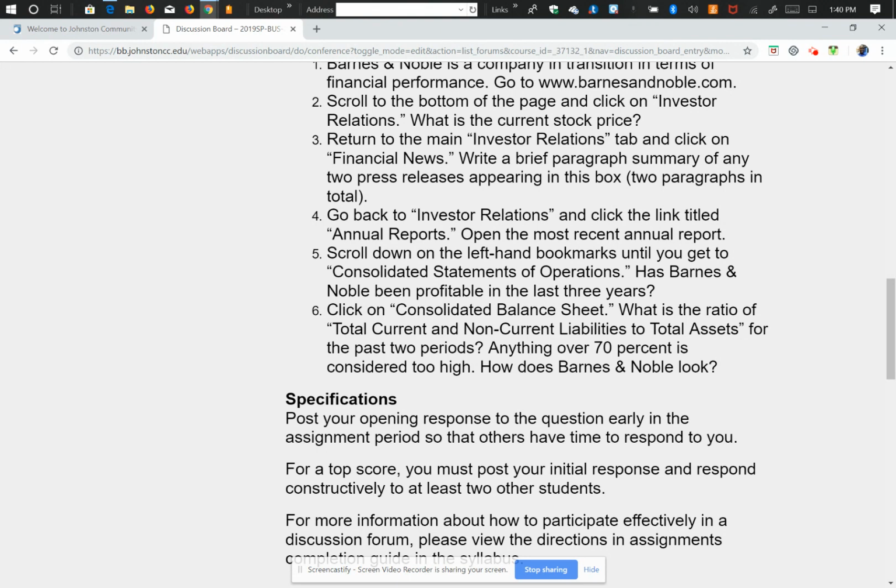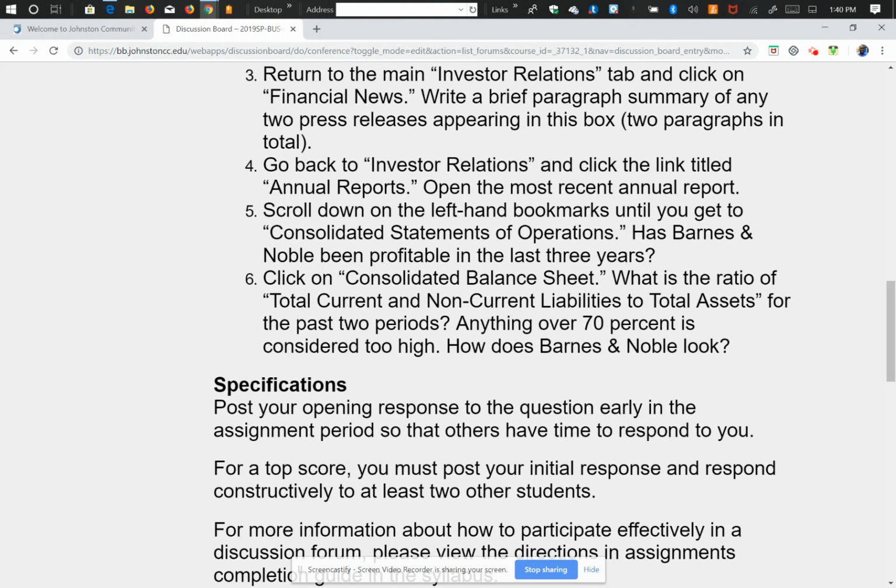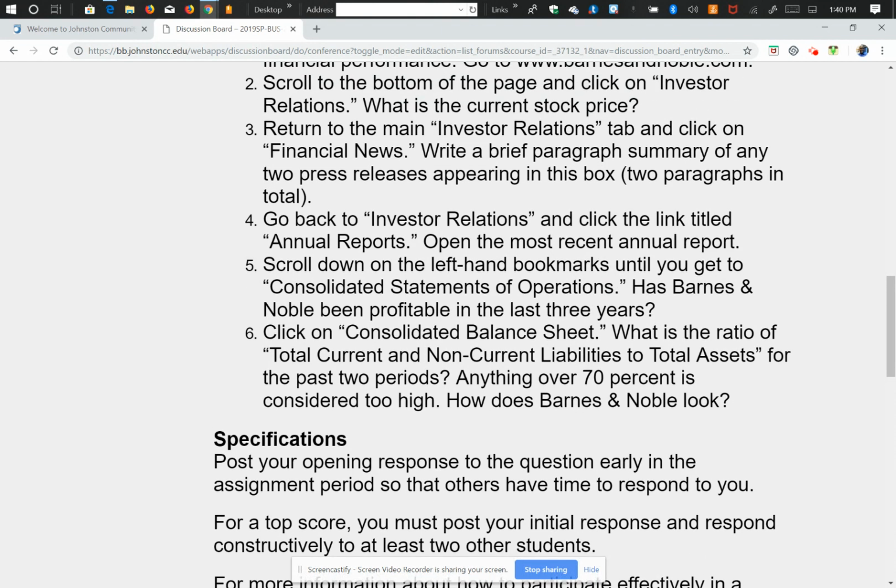And then in item 6, you are required to also look at the consolidated balance sheet and compute, of course, the debt to assets ratio and see whether that number is more than 70% or is less than 70%. And of course, provide also a narrative how the company is doing. So let me take you to the statement of operations.